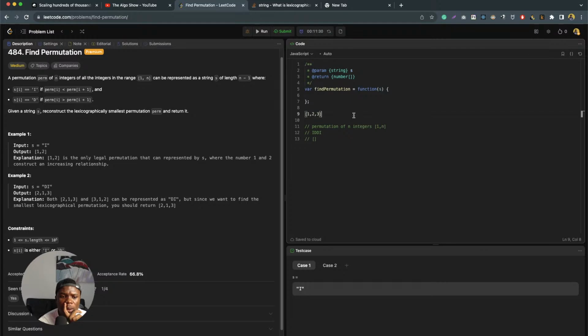Okay, so something I'm trying to understand right now is we get N from the length of S. The length of S in the second example is 2. So if S is N minus 1, N is S plus 1, right? That makes sense. So given S, we have to find the lexicographically smallest permutation.